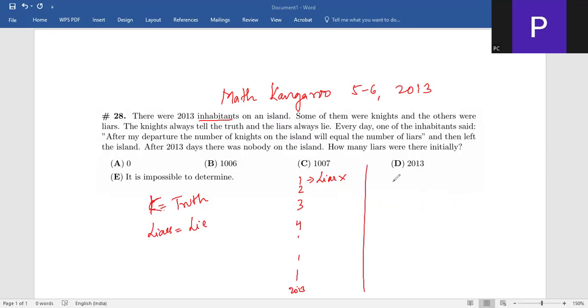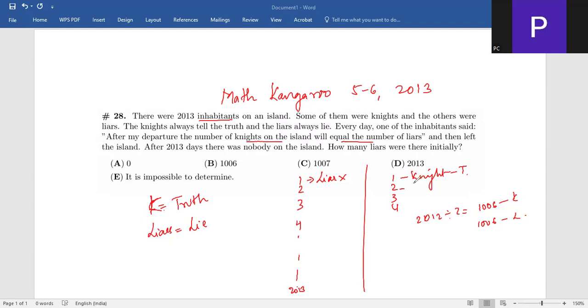Then assuming the first person is a knight, same thing. You have 2012 people divided by 2, so you have 1006 knights and 1006 liars, which makes sense. The statement is, after my departure, the number of knights on the island will be equal to the number of liars, which is true. So the knight is saying the truth.